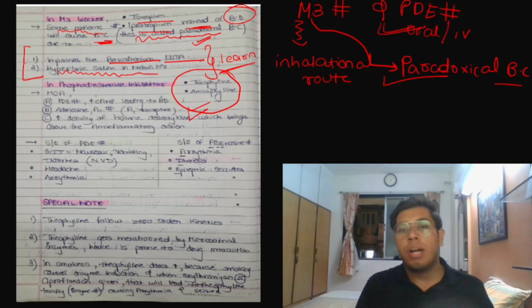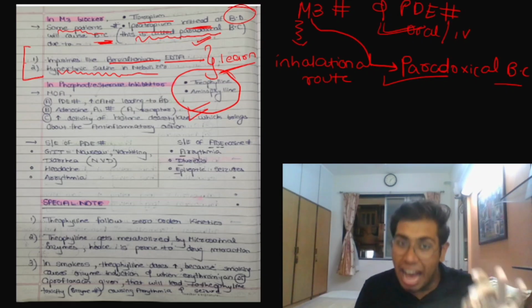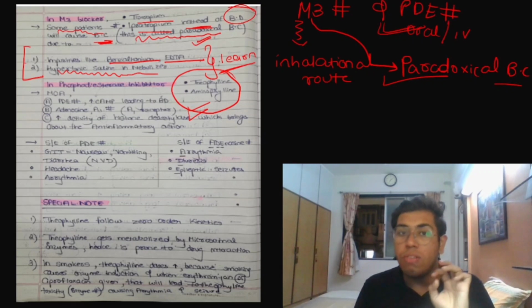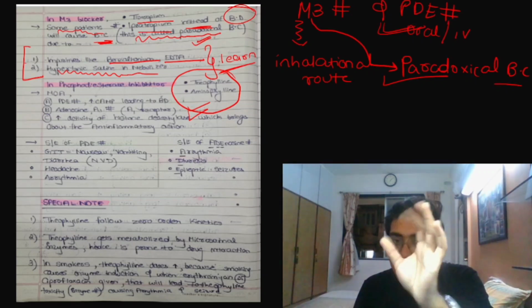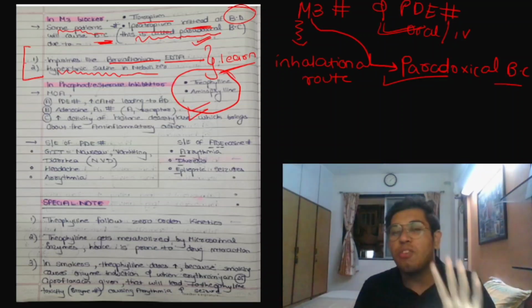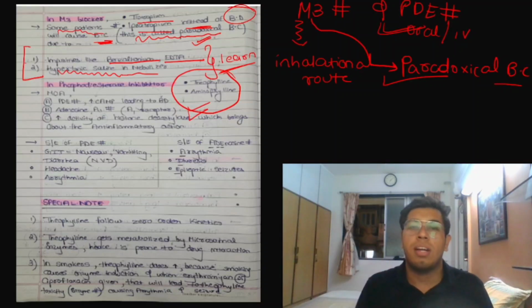Okay. So what are the side effects of the beta 2 agonist? Tremors, tachycardia, hypokalemia, tolerance, hyperglycemia. Very good. What are the side effects of M3 blocker? Paradoxical bronchoconstriction. What are the side effects of phosphodiesterase inhibitor?